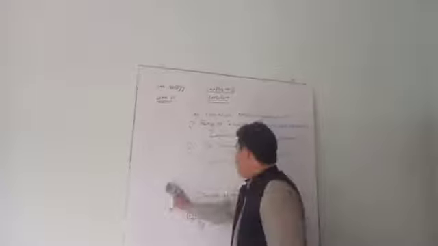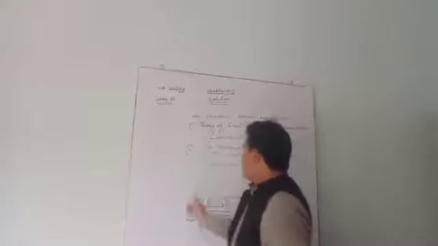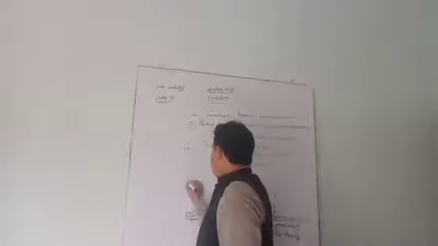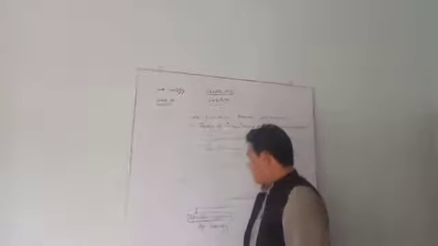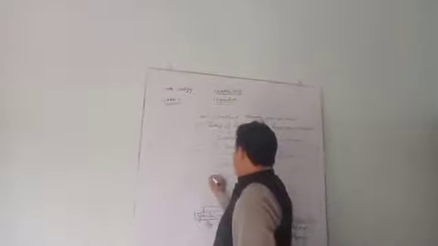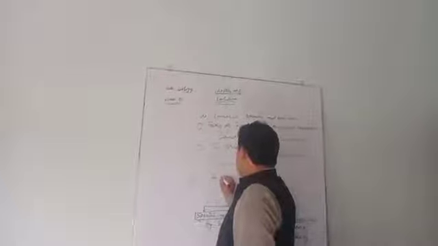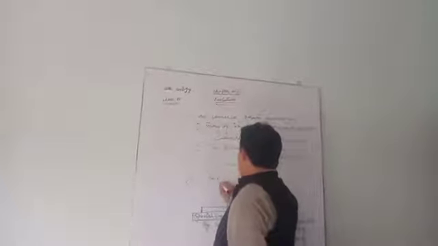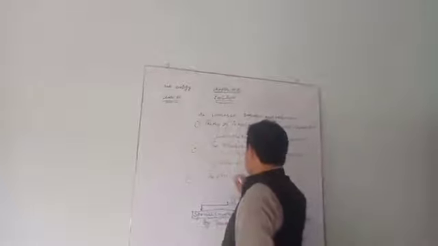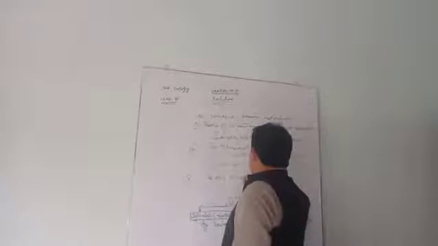Then another theory, number three, is the theory of natural selection. The theory of natural selection was given by Darwin.